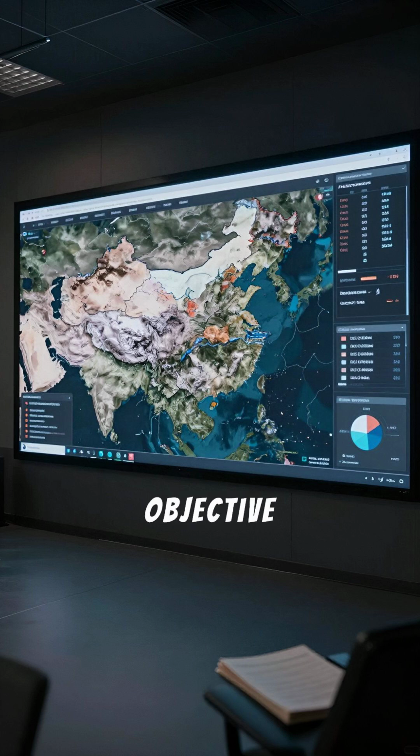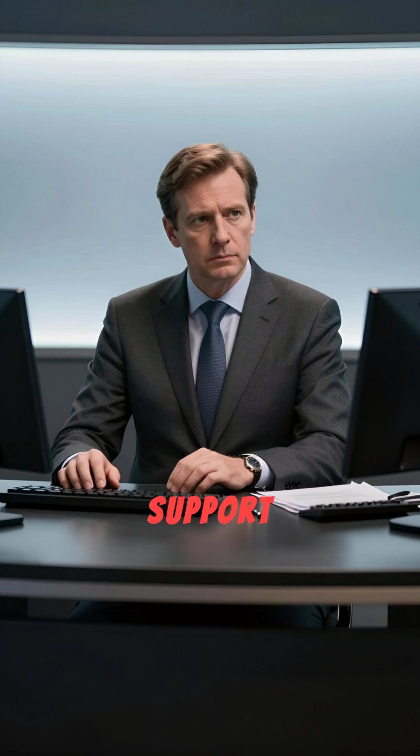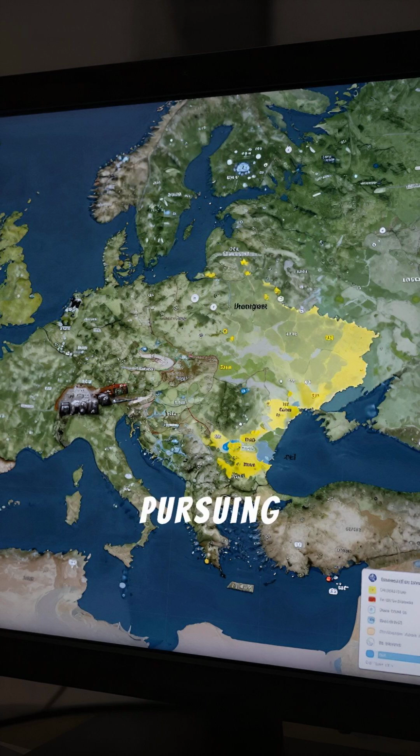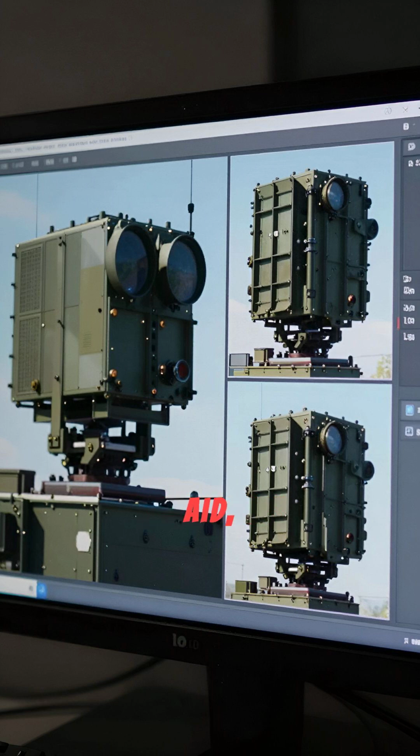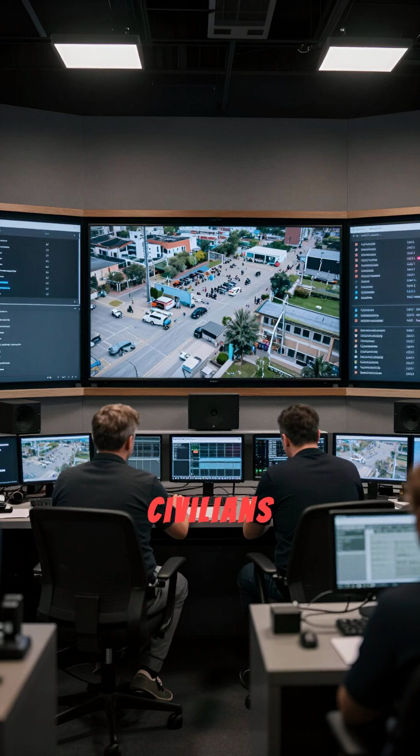What is the primary objective of current U.S. diplomatic involvement in the Ukraine war? The United States aims to support Ukraine's sovereignty while pursuing diplomatic pathways toward a ceasefire and long-term security stability. Why does Ukraine continue to request military aid from Western allies? Ukraine seeks defensive military aid, particularly air defense systems and ammunition, to protect civilians and critical infrastructure.